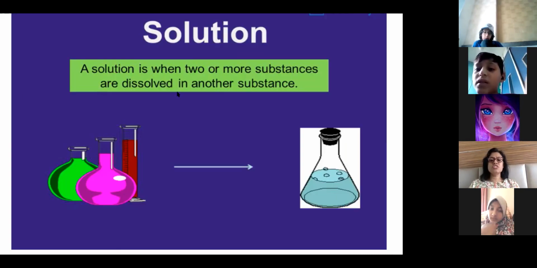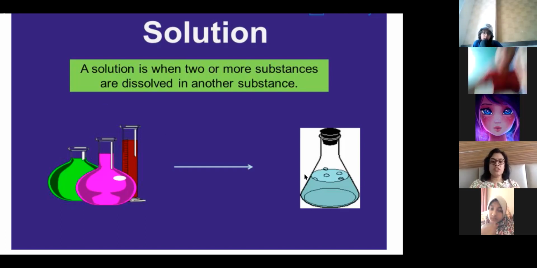So now in a solution, ma'am, liquid and solid, like sugar and water, that makes sense. Yes, a solution is a mixture of solid and liquid. When a solid is dissolved or mixed in a liquid, then a solution is formed, okay? So you cannot say biryani is a solution. Biryani is a mixture, but it is not a solution. A solution should have liquid in it, okay?